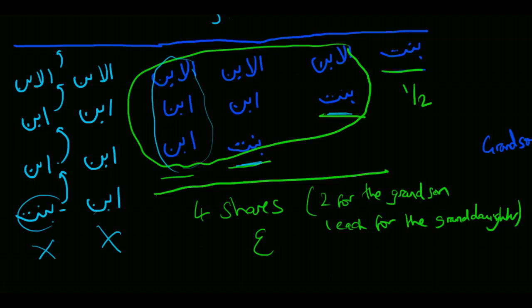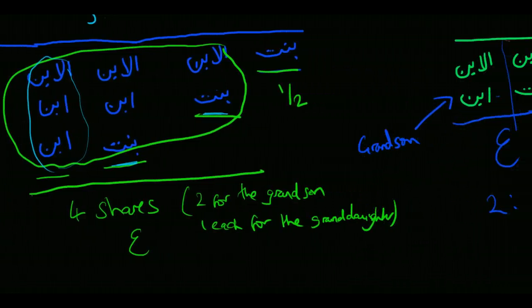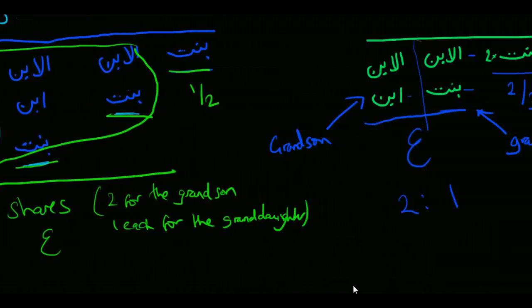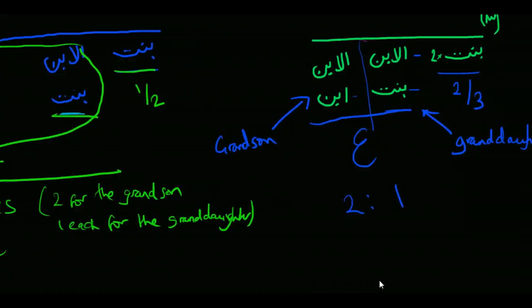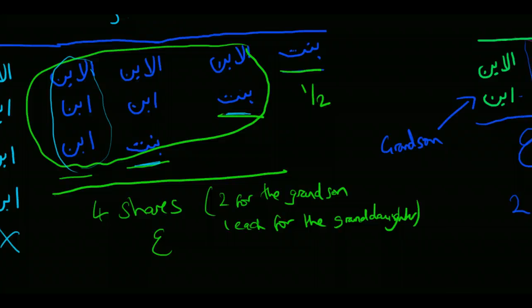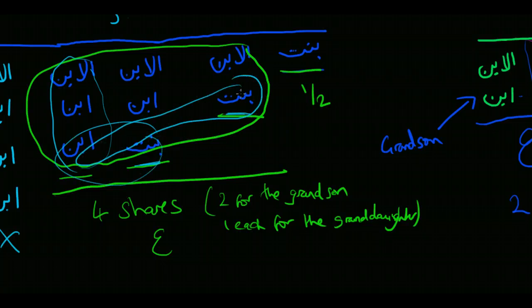So essentially, that's the various situations for the granddaughter. Thing to remember is that the shares, there's a total of 6, and one of the more difficult ones to remember is where there are grandsons, and provided the grandson is equivalent, such as in this case, or lower, such as these two, then the granddaughter will share in a 2-to-1 ratio.